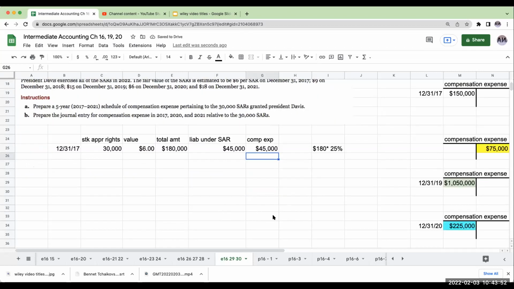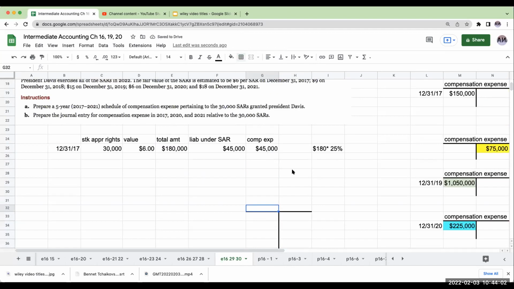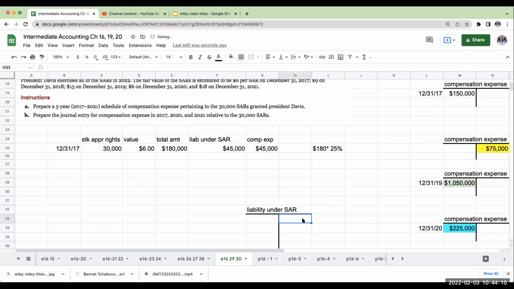So let's make some T accounts for the rule of Ingrid, who really appreciates the T accounts. Right over here, you've got liability under stock appreciation rights, and this is going to be 45,000 on 12/31/17. And what I'm going to be debiting is compensation expense, for $45,000 on 12/31/17.